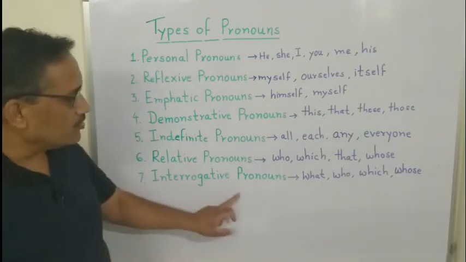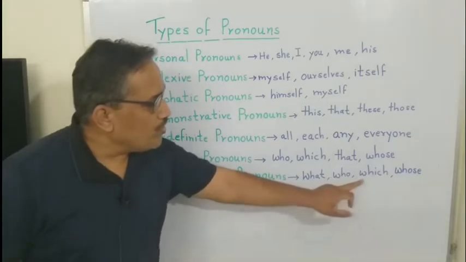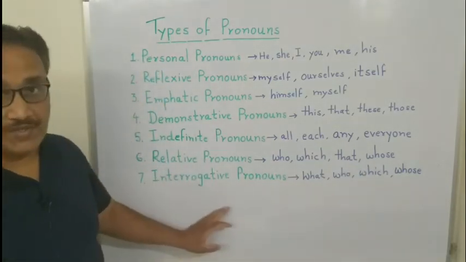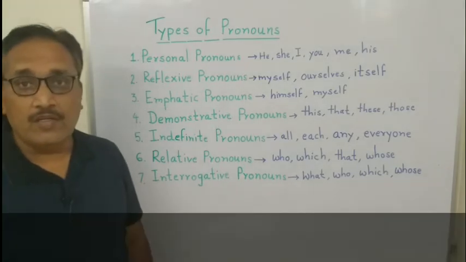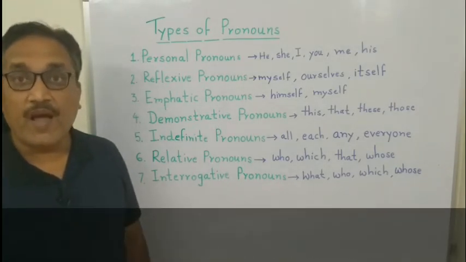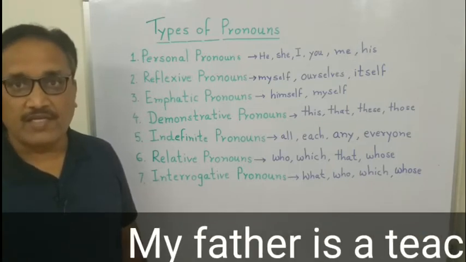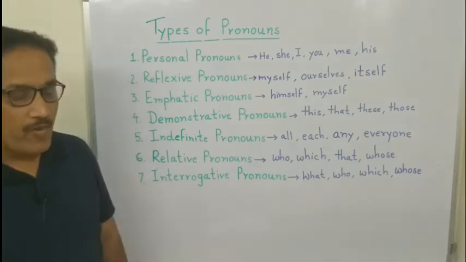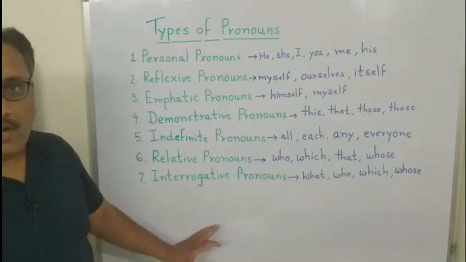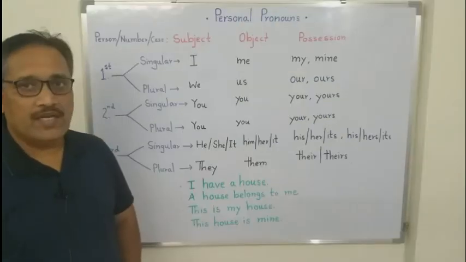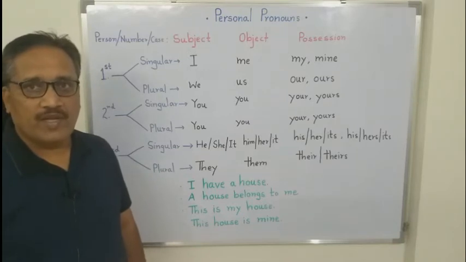Last, interrogative pronouns. What, who, which, whose, whom. Interrogative pronouns are used to ask questions. For example, who is he? He is my friend. What is your father? My father is a teacher. Interrogative pronouns who and what are used here to ask questions. Let us discuss personal pronouns in detail.